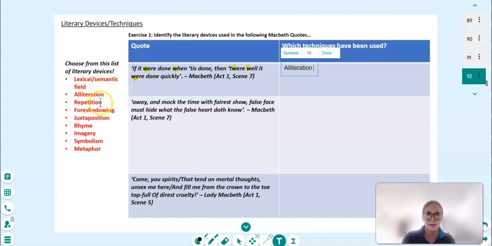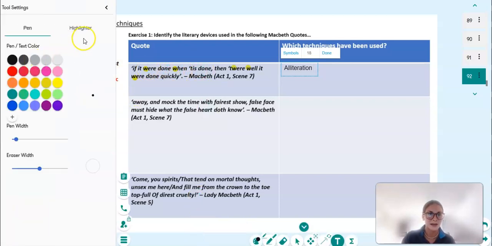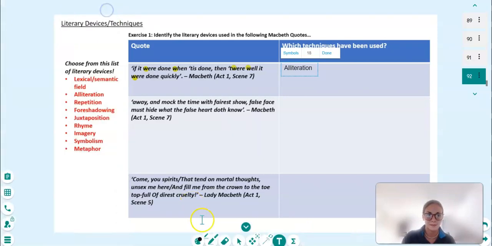So repetition. I can see some repetition here. Let's get the highlights back out. Let's change the colour. Let's go for green. So we have "were", got another one here and here. Let's type that in. So we've got repetition. Now I would say in this case, repeating the word "were" reiterates that kind of questioning that Macbeth is going through. What if I were to do this?